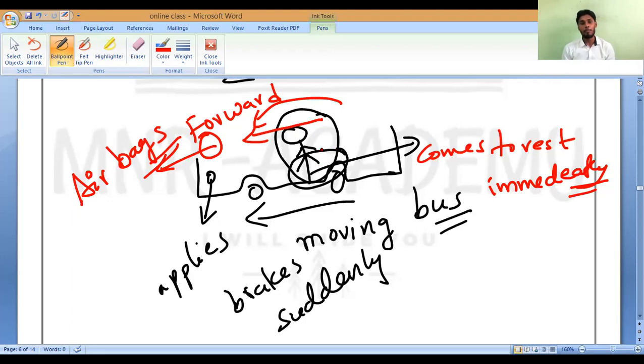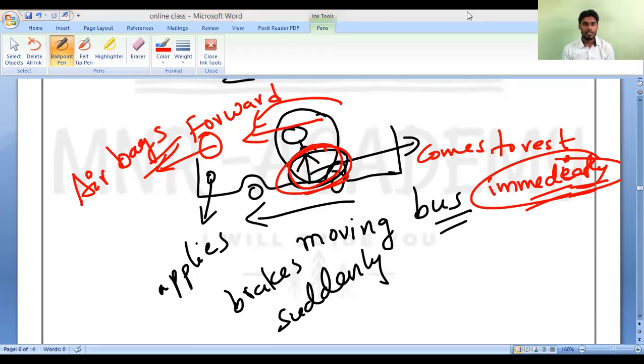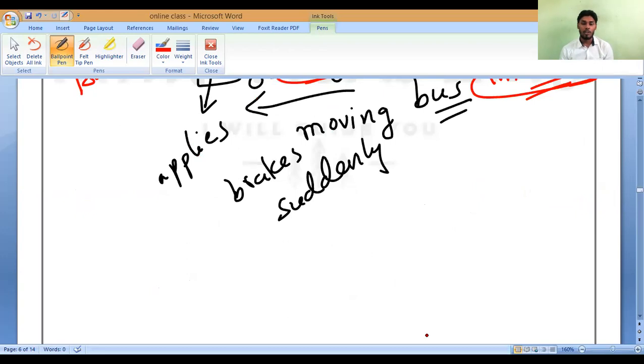Because when we apply the brake suddenly, our lower part immediately comes to rest, but our upper part remains in a state of motion, so we fall in the forward direction. I hope you understand very well. Is there any doubt? Please ask me. Understanding? Yes or no? This is a real life example to understand this.